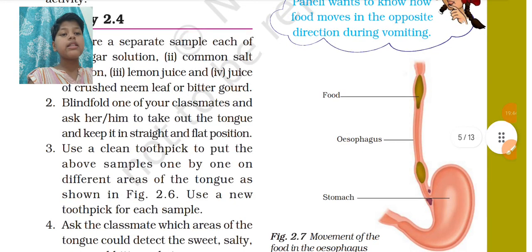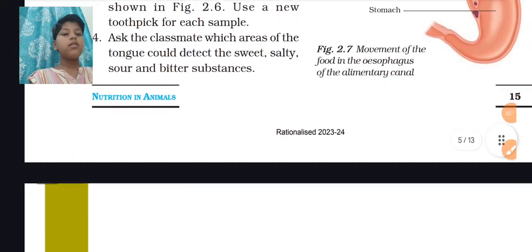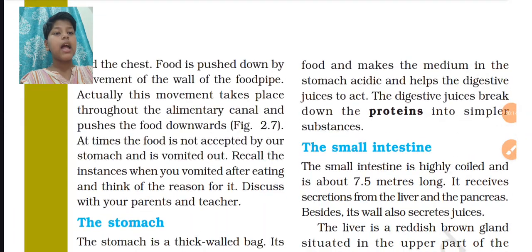As you can see here, the food pipe goes from the neck to our chest and below our chest as well, to transfer the food from the buccal cavity to our stomach and the other alimentary parts.